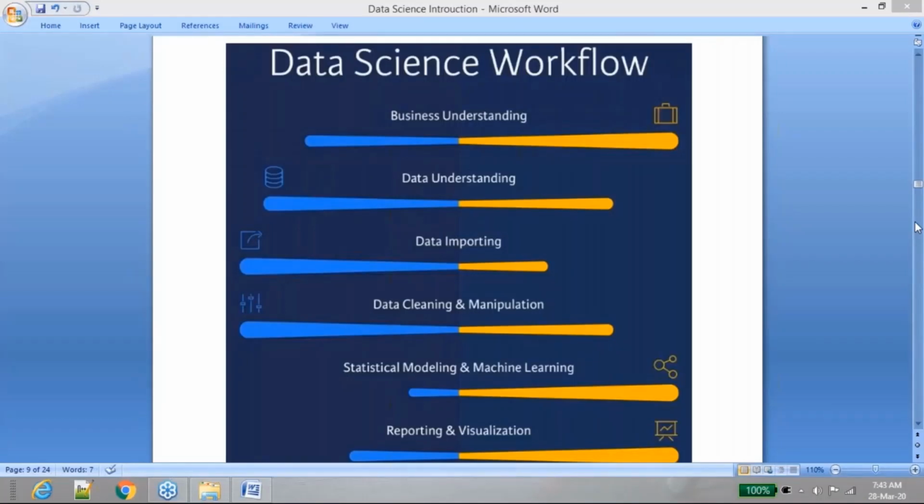After understanding that, the very next step is to ask: what is the data that I have? In order to solve this particular problem, do I have enough data? Am I capturing enough data to solve this problem? I want to build a model that can predict whether this claim is likely to become a default claim or a fraudulent claim. Do I have enough data that I'm capturing? You need to understand your data.